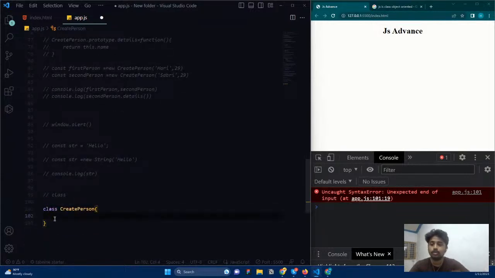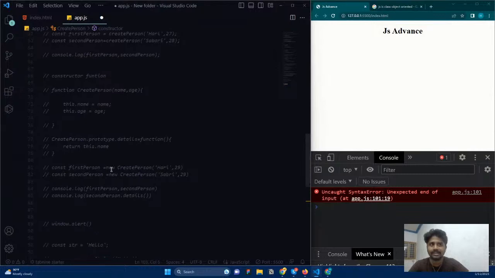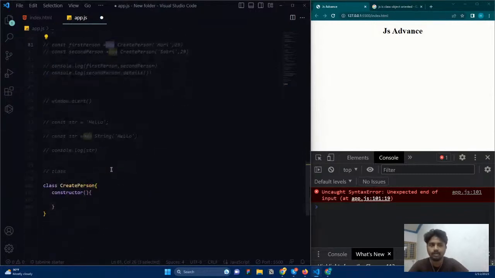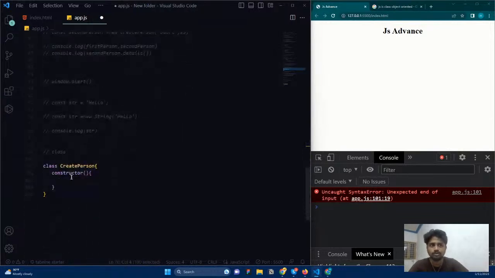And here you need to use constructor. And this constructor will contain all the data. Right now we used the new keyword to construct a constructor, right? Instead of using that one, we are going to use the new keyword also. But instead of creating a function, we're going to use the direct constructor function. Here it is going to contain all the properties, data and everything. Okay, name and age like this.